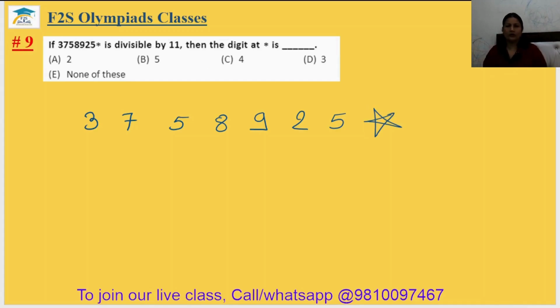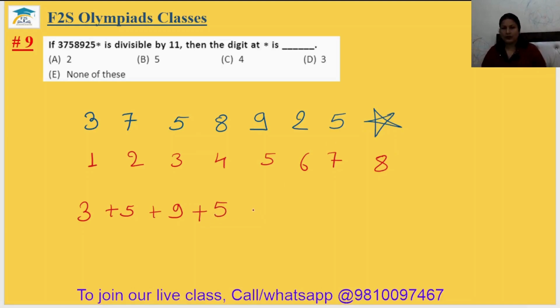Okay. Now decide the places. This is the odd places. 1, 2, 3, 4, 5, 6, 7, 8. Numbers at odd places: 3 plus 5 plus 9 plus 5 equals 5 plus 3, 8, 8 plus 9, 17, 17 plus 5, 22.